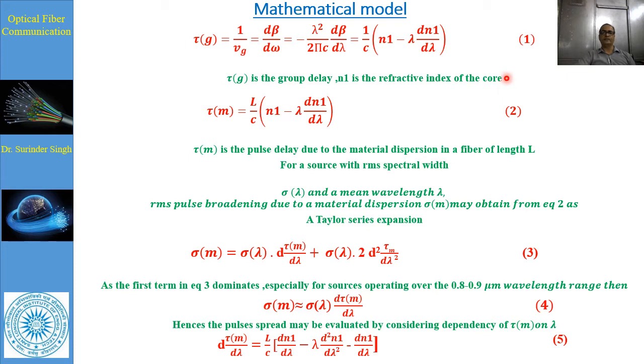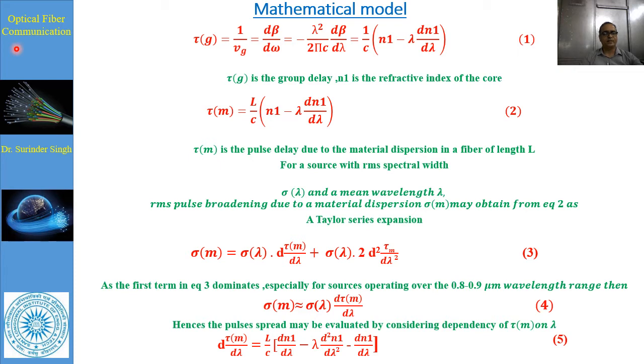Now for pulse delay, we want to calculate the pulse delay due to this material dispersion of length L. For that we have to multiply this delay with the length L. So overall we got a pulse delay of L upon C times n1 minus lambda dn1 upon d lambda. This value is obtained. Now next, for a source with RMS spectral width sigma lambda, mean wavelength